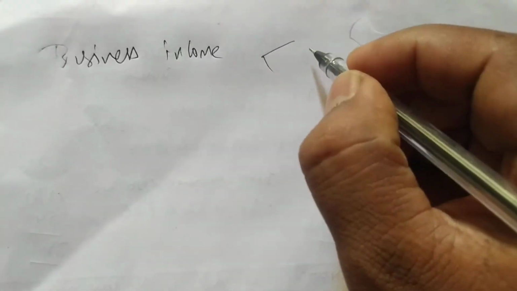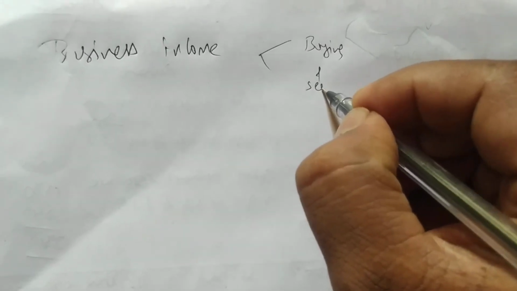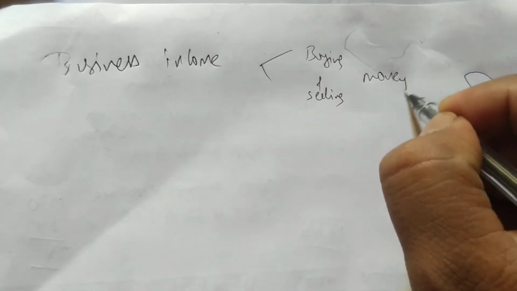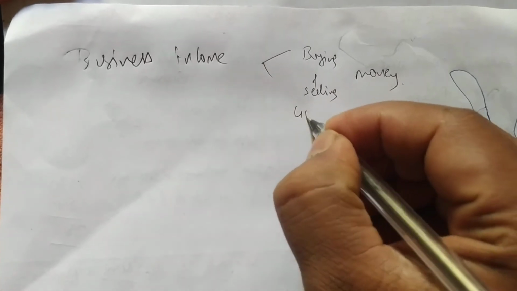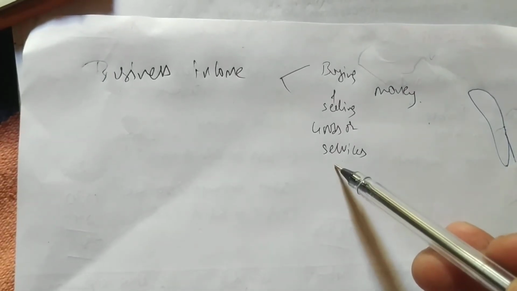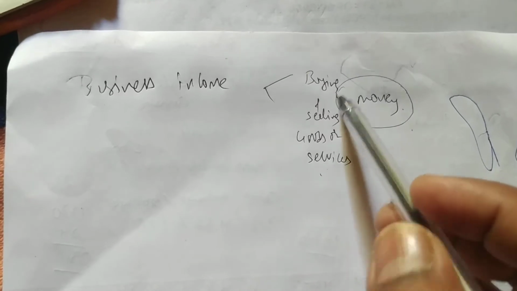See what happens in business income. He has to earn money through buying and selling of goods. The assessee has to buy and sell goods or services. He has to buy or sell goods or services for money. So that is called business income.